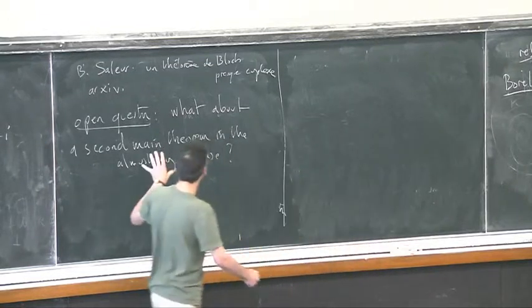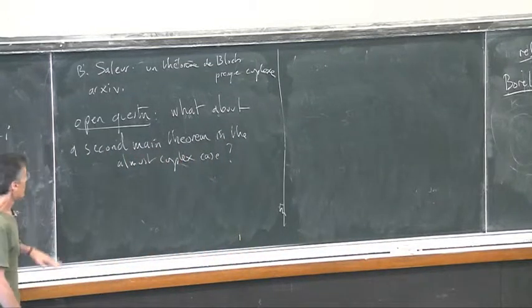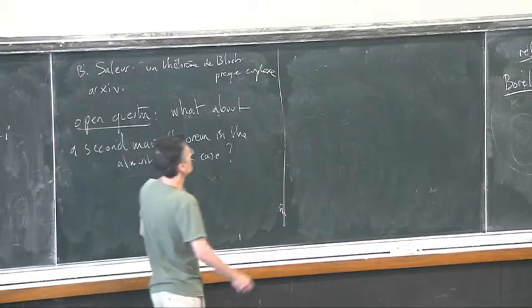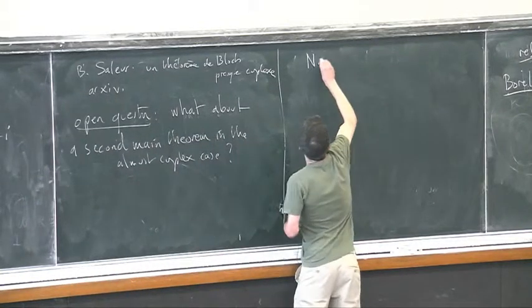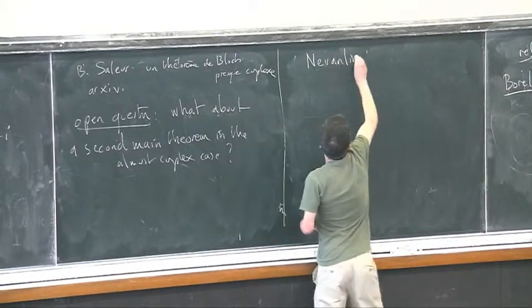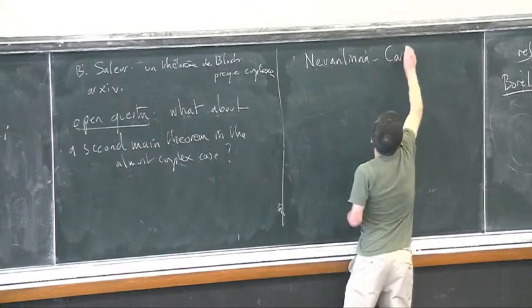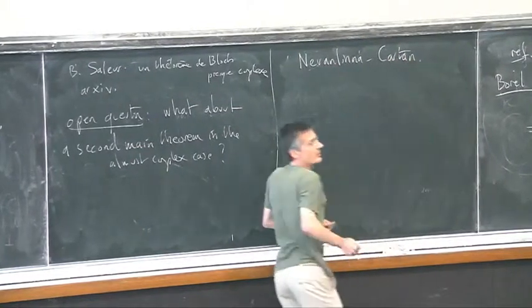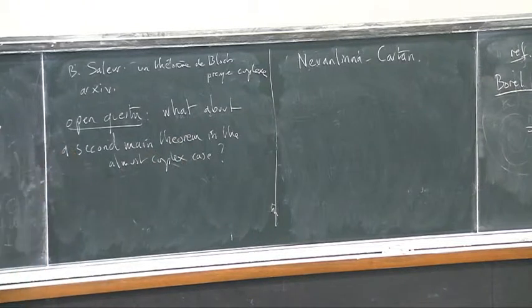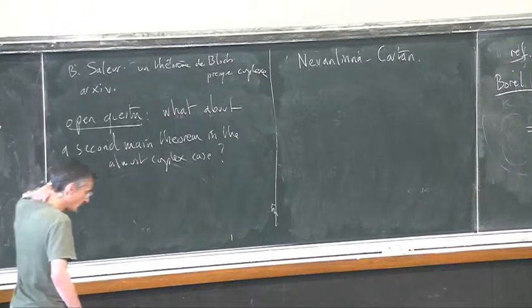So what is the second main theorem? It goes back to Nevanlinna-Cartan, the beginning of the 30s, so it's quite old.